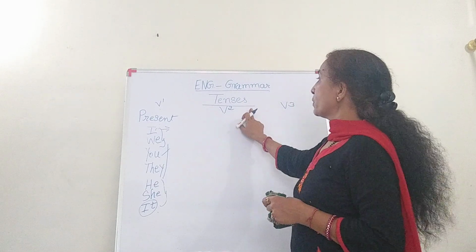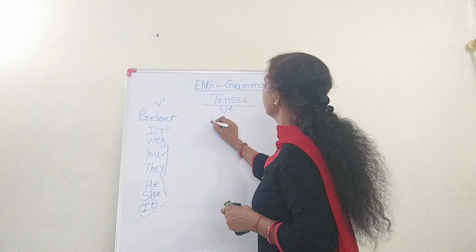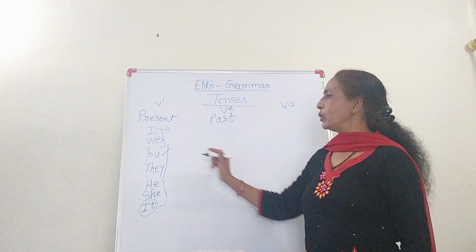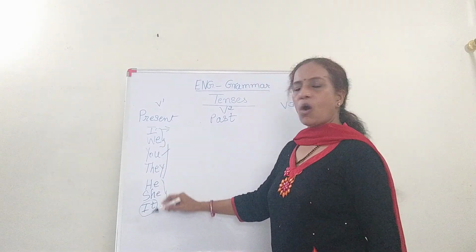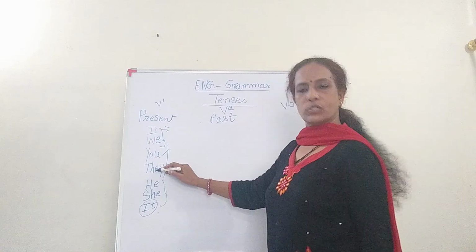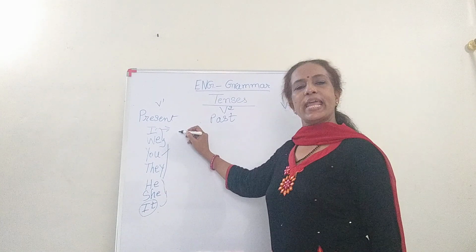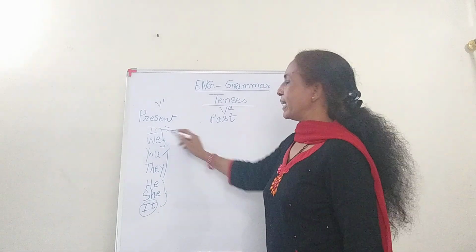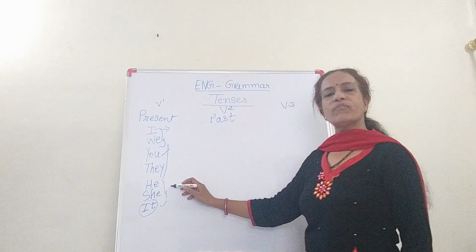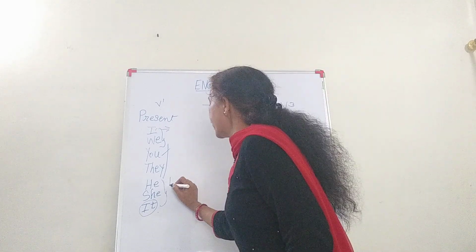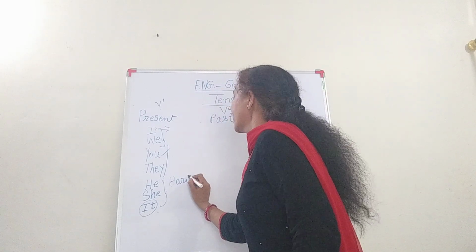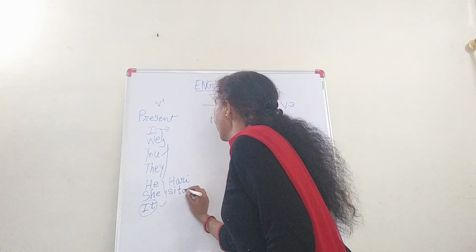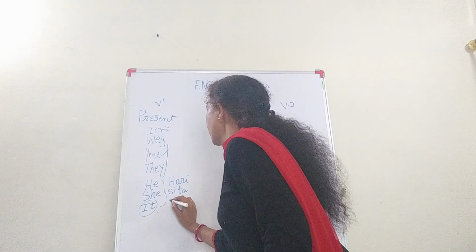V2, that is which tense? Past tense. Here the verb totally changes, as I told you. Subject could be either pronouns, or instead of these, names can also be there. Because names you know, if it is the name of a boy, Harry for example, instead of he it is Harry. Instead of she it is Sita, and instead of it, if it is the dog.